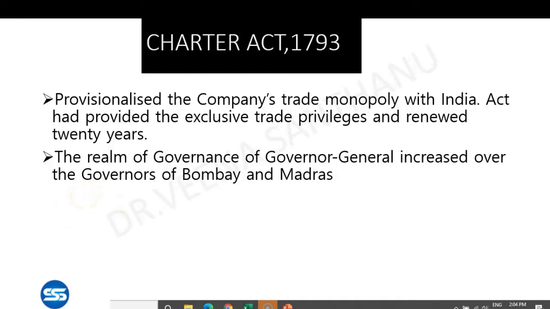Only these 2 points under the 1793 Charter Act, please concentrate on that. First, it extended the trade monopoly with India for another 20 years. Second, the power of the Governor General of Calcutta was increased over Bombay and Madras.